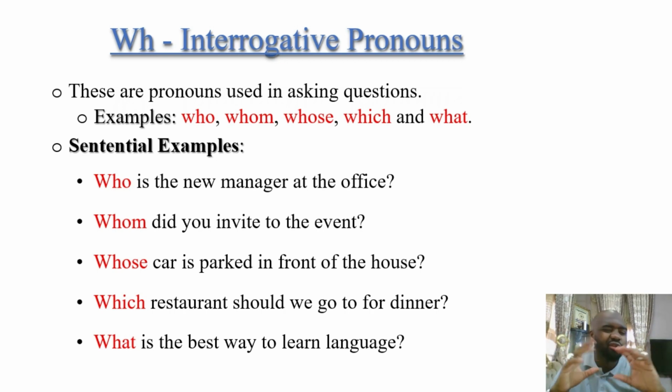No, that's not really necessary. It doesn't have to be that. They are asking questions. What happened? Who did you see? So questioning, asking questions, is basically the meaning of interrogative. You're interrogating someone, you're asking them questions. That's just it. Let's move on.